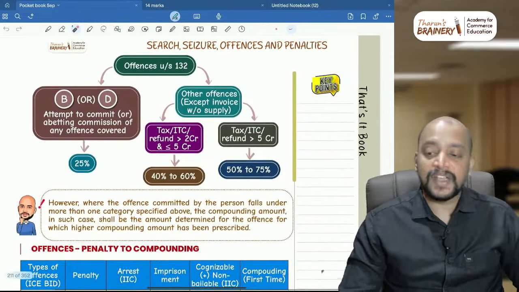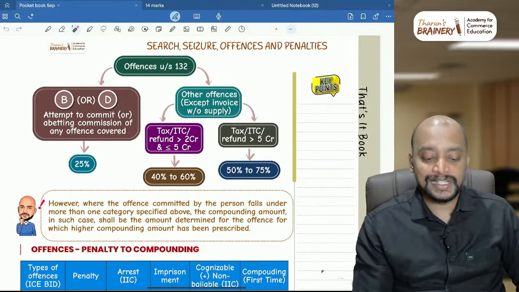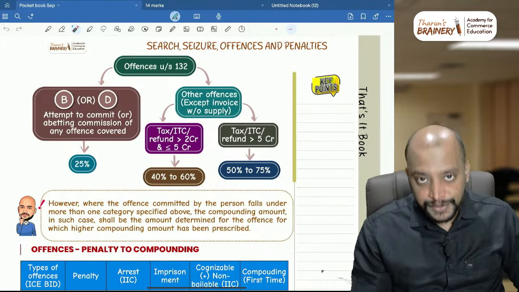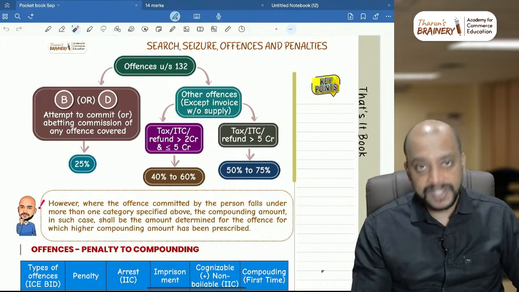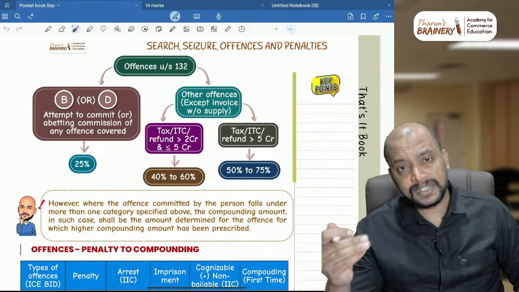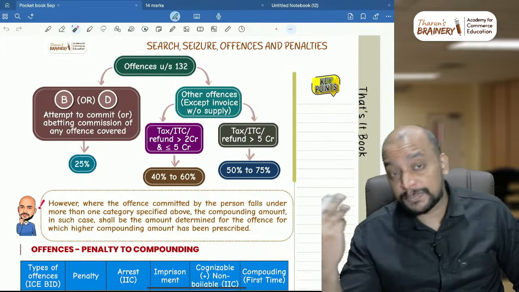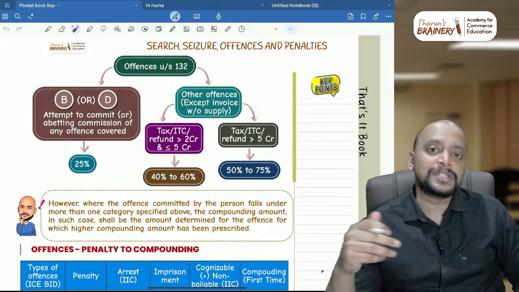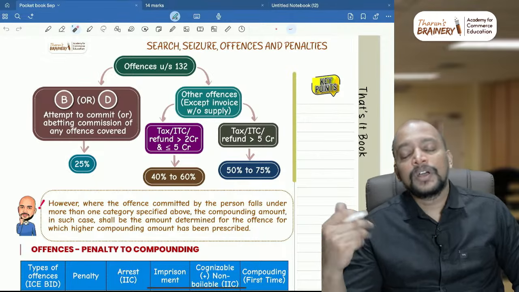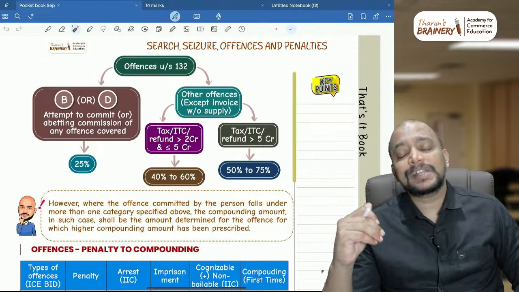And what is the specific compounding fee? If it is offences under section 132, what are those offences? Suppose if it is books of accounts default or dealing in goods liable for confiscation, it will be flat 25%. Whereas if it is other offences, what are the other offences? Invoice default, that is supply without invoice. So invoice without supply is not possible, so supply without invoice, or ITC default, or erroneous refund, or collected amount as tax not paid within 3 months.